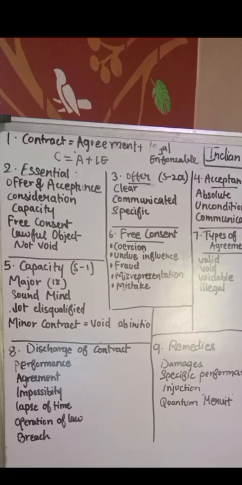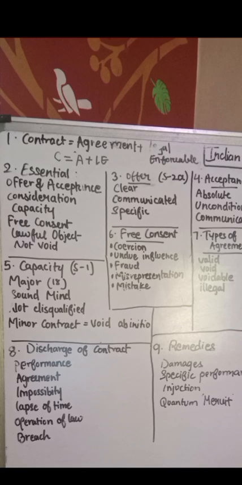Then the second is mutual agreement, novation, alteration, and rescission. Third is impossibility: the subject matter destroyed, death, or a war, something like this. Then fourth, discharge by operation of law. What does it mean? Insolvency or a merger. Then fifth, lapse of time, the limitation period expires. Then sixth, breach, where one party breaks the contract.